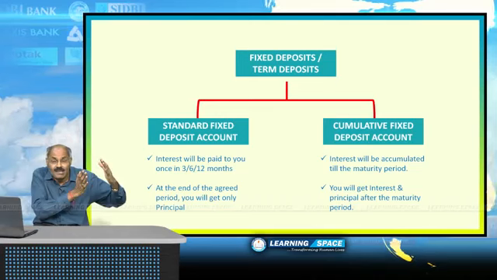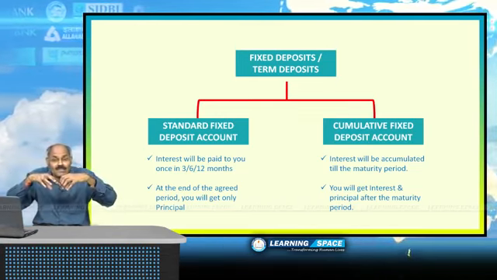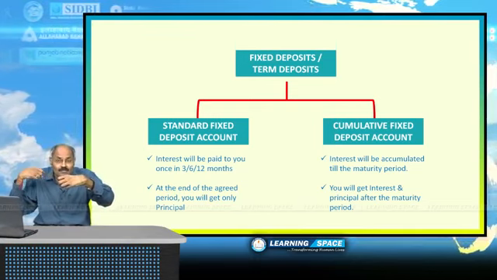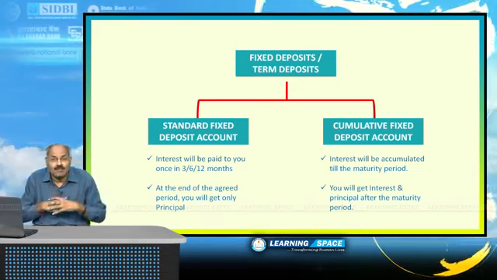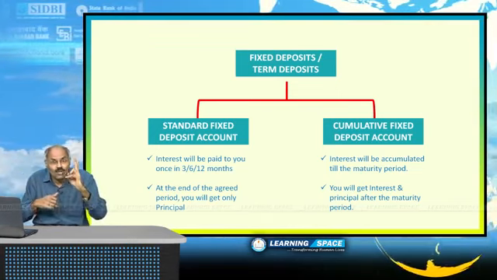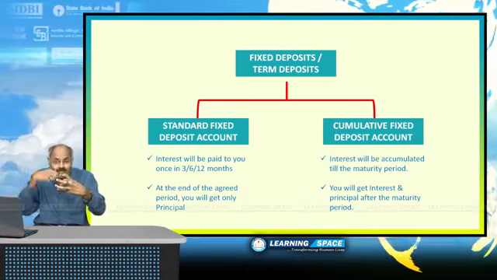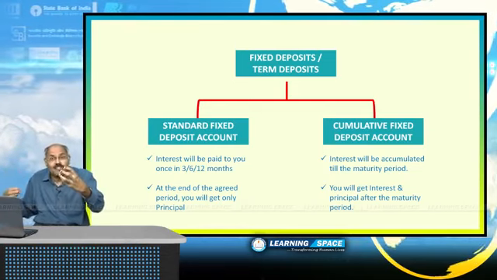Standard term deposit or traditional term deposit is on your deposits, they will give you income every 3 months or every 1 year. That means if you are depositing 1 lakh, if you are getting 2,000 income every quarterly, they will give you that 2,000. They will deposit that 2,000 into your savings bank account.